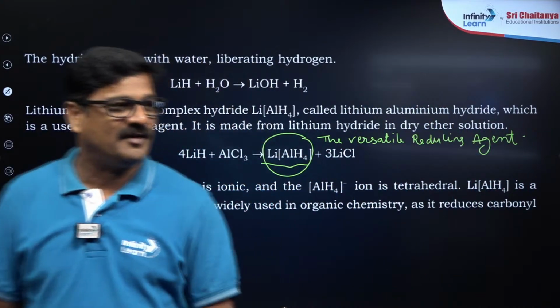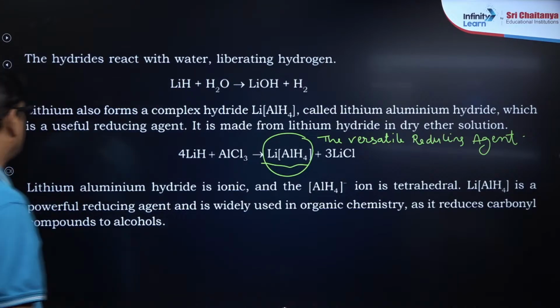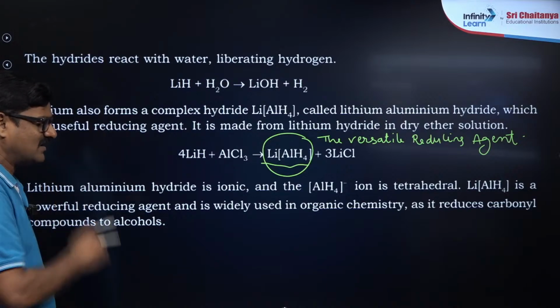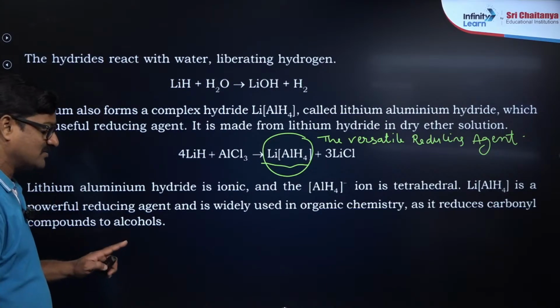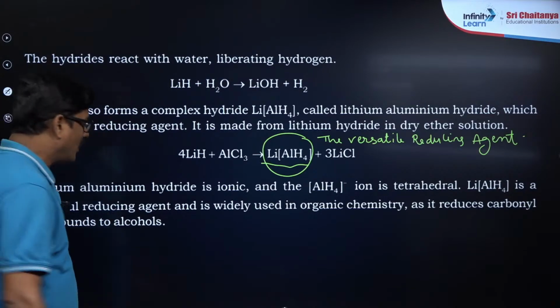Lithium aluminum hydride, है ना? Right. And lithium aluminum hydride is ionic and AlH4 minus is tetrahedral, is a powerful reducing agent and widely used in organic chemistry. It reduces all carbonyl compounds to alcohols.